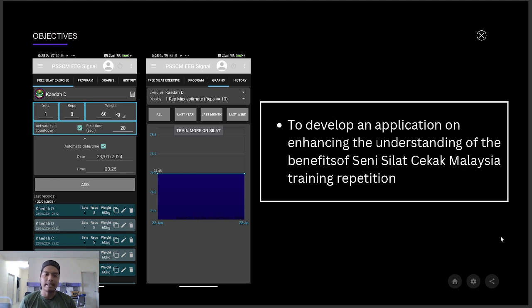That's why we have to make the application, so that instructors and students understand better how the techniques affect the body, whether it is okay or not.